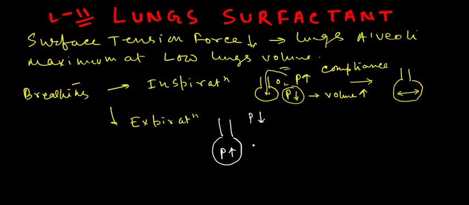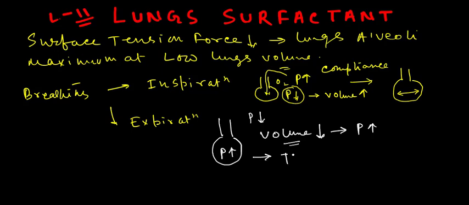This increased pressure is caused by the decreased volume of the lung alveoli. The lung volume is decreased due to contraction of the expiratory muscles and relaxation of the inspiratory muscles, and so the pressure is increased during expiration.